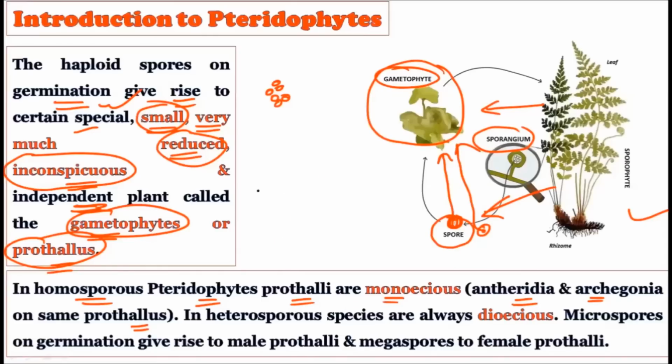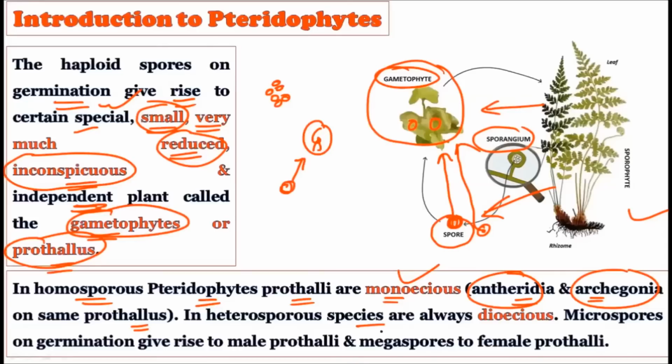Please understand this. If the pteridophyte is homosporous, that is, only one kind of spore is produced by the sporophyte, then the gametophyte created out of it will be the monoecious type. That is, antheridia and archegonia will be produced on the same gametophyte. Antheridia will be born here and archegonia will also be born on the same gametophyte, if the homosporous pteridophyte is creating the gametophyte.